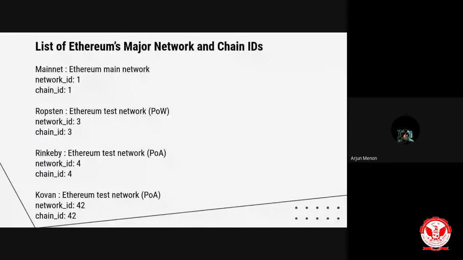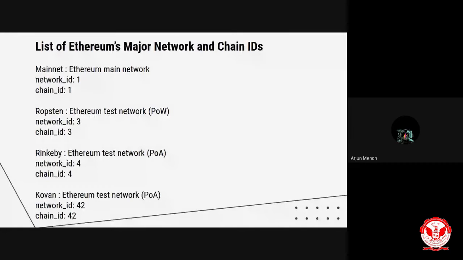In this list, you can see the Ethereum main network, which has Ether as its proper cryptocurrency and records cryptocurrency transactions, with many data going through it and multiple things happening in that network. That network has a network ID of 1 and a chain ID of 1.